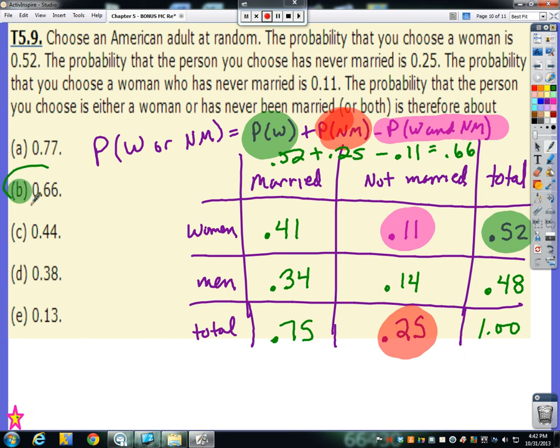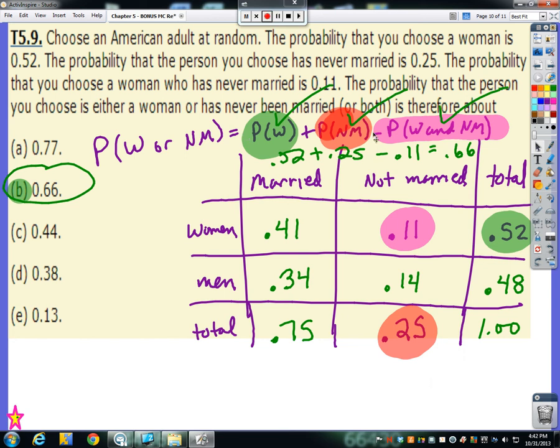Now, you might have originally looked at that and said, we didn't really need to create this table. We had women, we had never married. They gave us the probability of both woman and never married. I mean, they gave us all three of those probabilities to begin with. That's true. But I'm just going to throw a little spin out there. What if they had asked the probability that the person we choose is a man and has been married? Well, then our table would really come in handy.